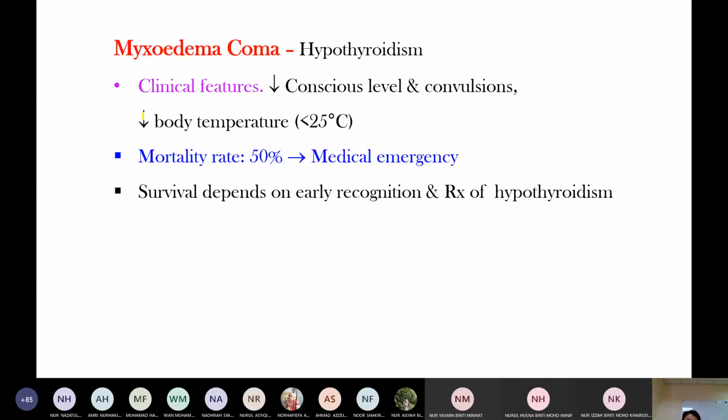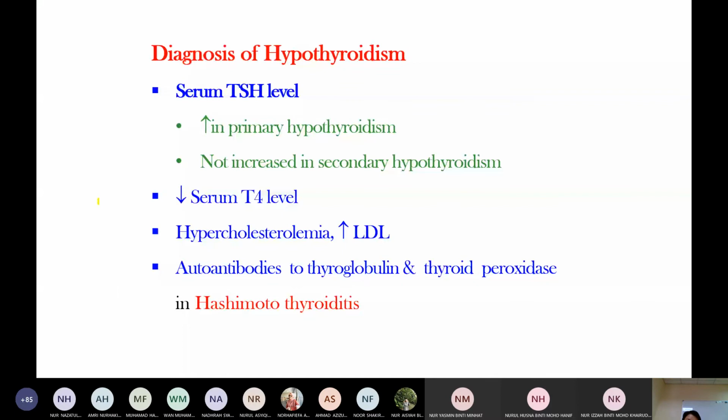Diagnosis of hypothyroidism: measure the TSH level as usual. In primary hypothyroidism there is no negative feedback, so the TSH level increases. Secondary is an anterior pituitary or hypothalamus cause, so there is no increase of TSH level.